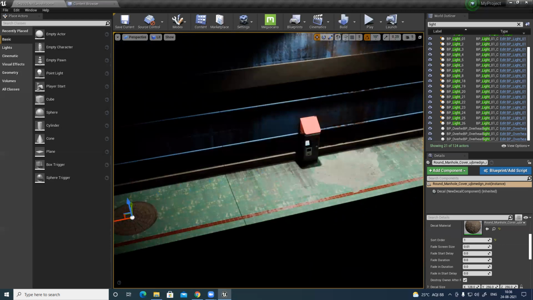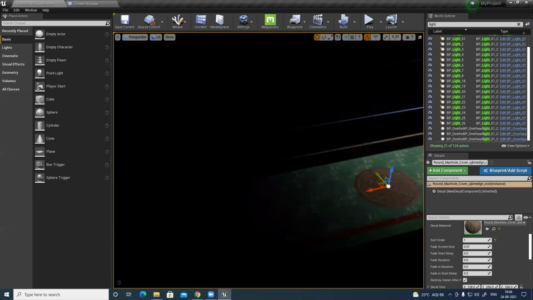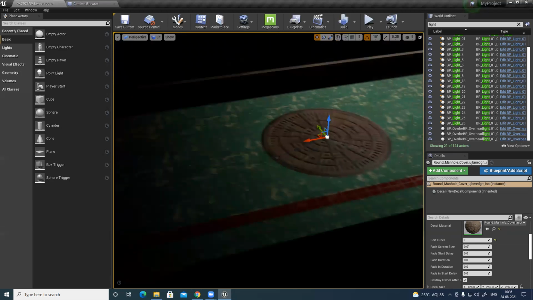Like one corner, and it feels way too big, so adjust the size.